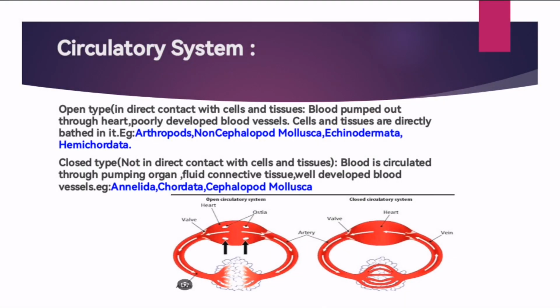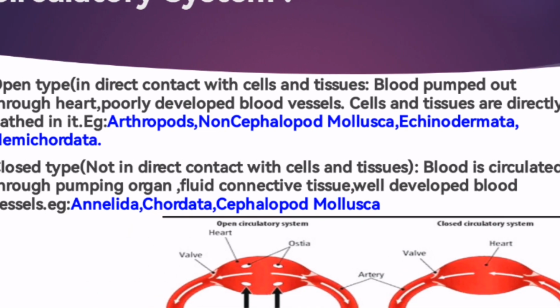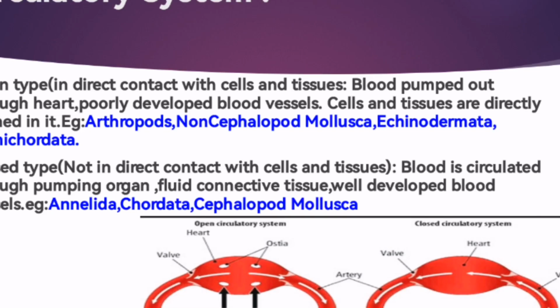Sorry for the discomfort. Okay, so there are two different types of circulatory system in the animal kingdom, which are open and closed. In the closed type we will have double circulation, single circulation, and incomplete double circulation, but primarily it is classified as open and closed. Open circulatory system means the blood is in direct contact with cells and tissues. Blood is pumped out through the heart, with poorly developed blood vessels.